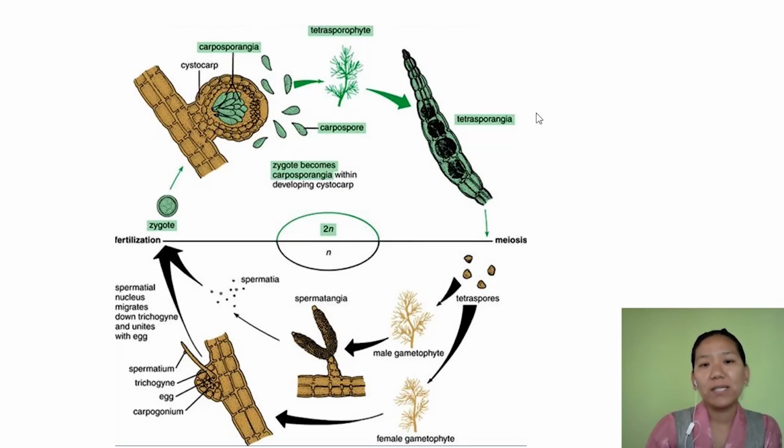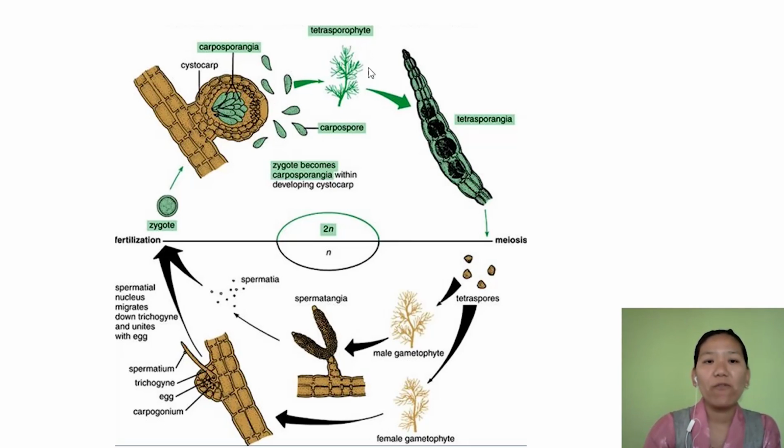So it started with 2N, diploid, which undergoes meiosis to produce haploid male gametophyte and haploid female gametophyte, and each one will produce gametes. Gametes are always haploid in all kinds of organisms, and these two haploid gametes fuse together to form a diploid zygote. This diploid zygote undergoes further cell division and later becomes the tetrasporophyte.